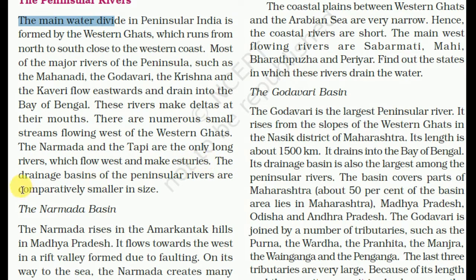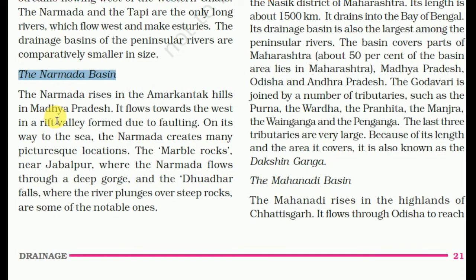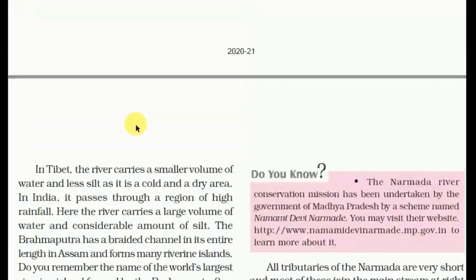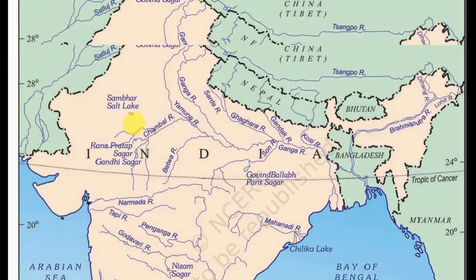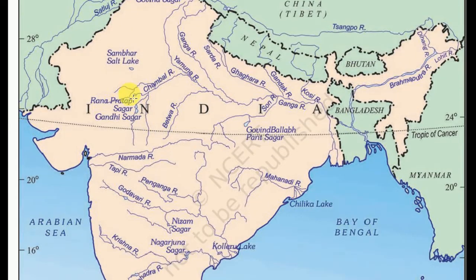The drainage basins of the peninsular rivers are comparatively smaller in size. The Narmada basin. The Narmada rises in the Amarkantak hills in Madhya Pradesh. So we can see in this picture. You can pause this video and see in this picture. So Narmada is originating from Amarkantak here, and this is the Tapti river, and this is all peninsula.